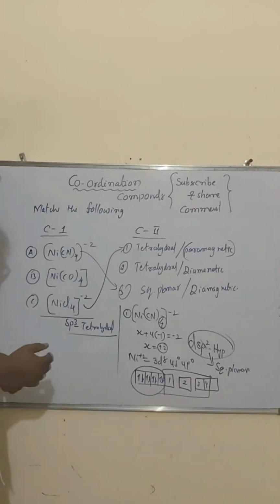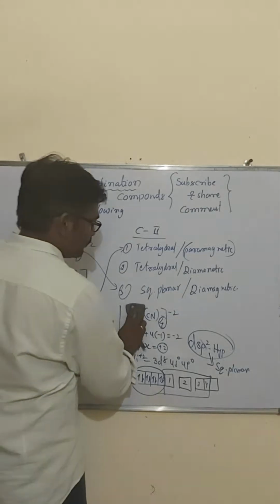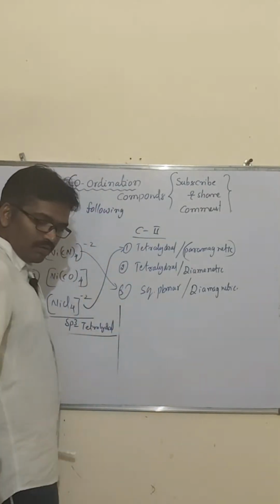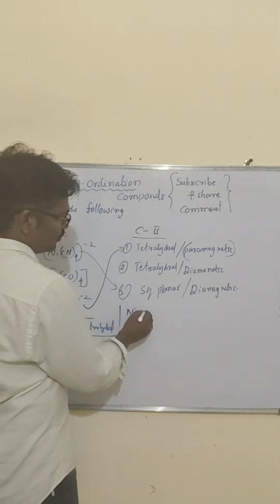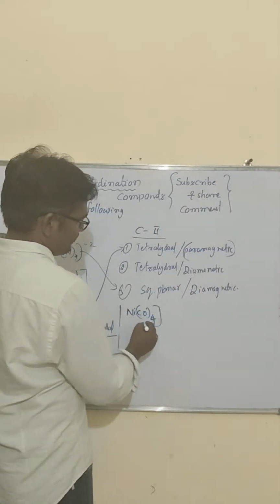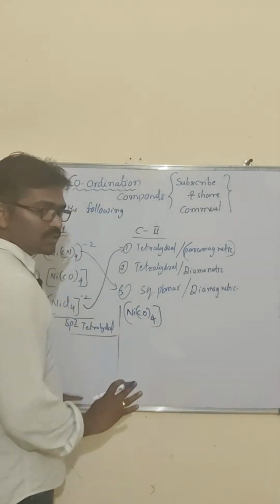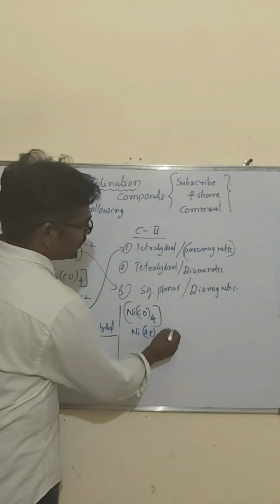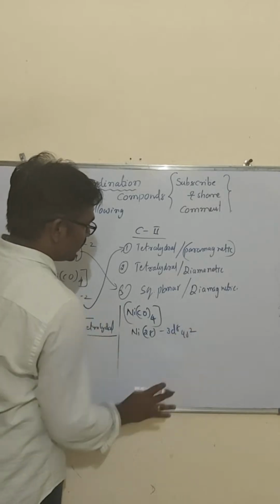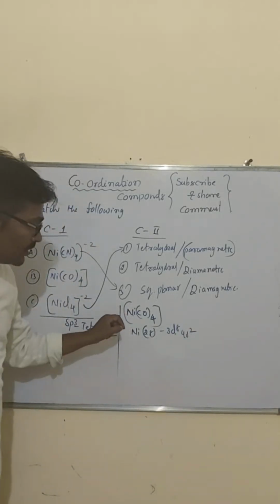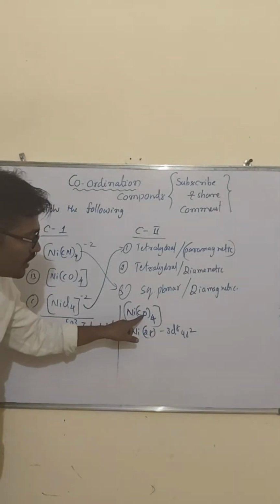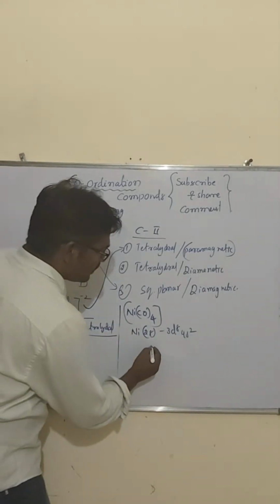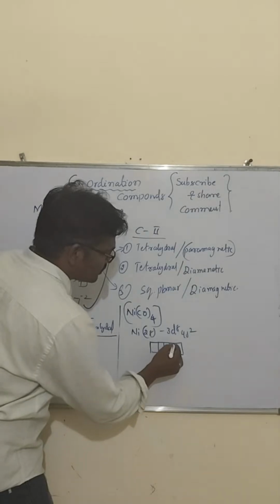Then for the second one, Ni(CO)4, look at my dear students. The nickel oxidation state is 0. The atomic number of nickel is 28, and the electronic configuration is 3d8 4s2. But here you have to observe that the carbonyl group is a strong field ligand. So the unpaired electrons are forcefully paired up.